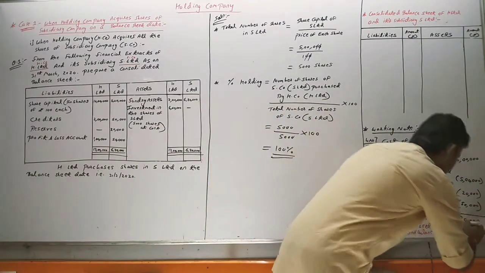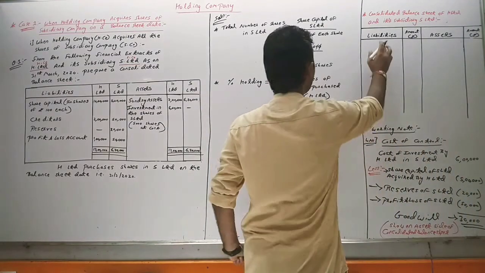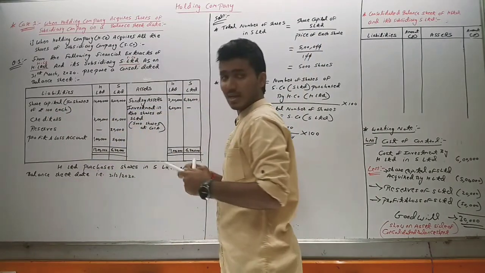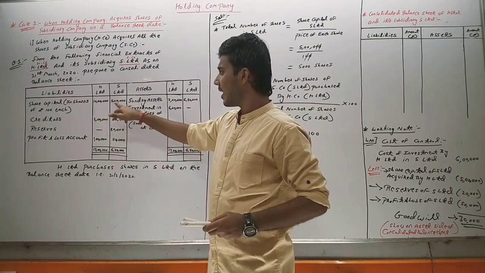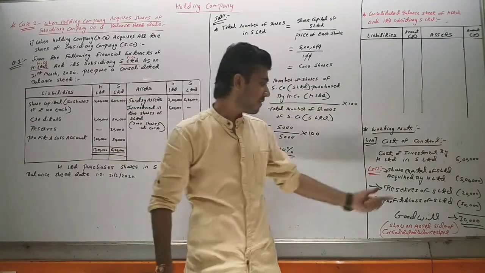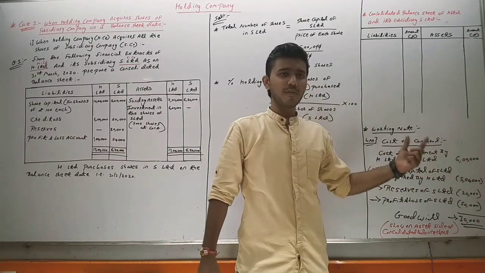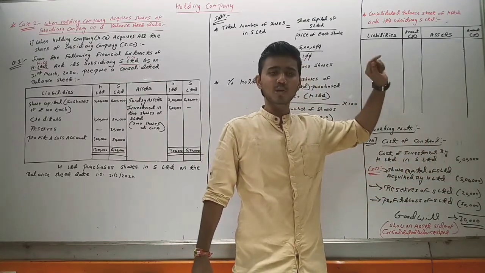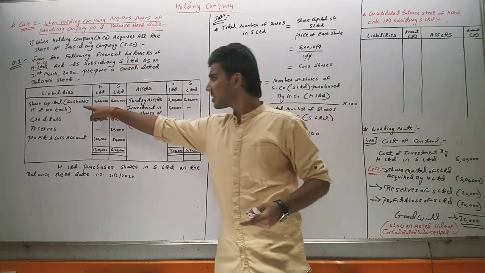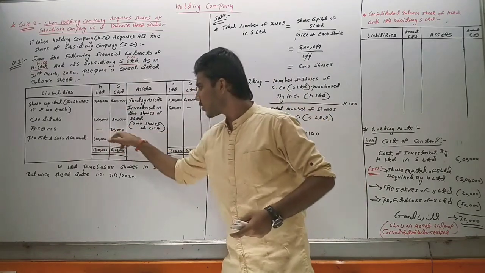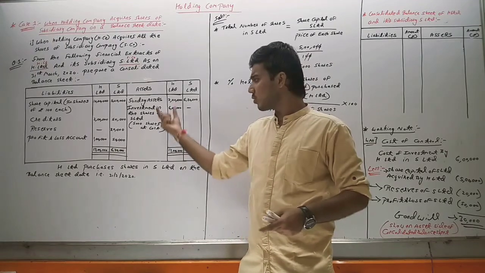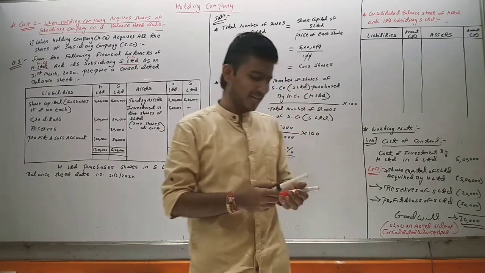Now we can complete our consolidated balance sheet. First of all, liability side, share capital in shares of rupees 100 each. H Limited share capital is 10 lakh and S Limited is 5 lakh. But S Limited share capital of 5 lakh we have shown here in working note 1, so we will not show it again in the consolidated balance sheet, because this investment of rupees 6 lakh we have cancelled with share capital of 5 lakh, reserves of 20,000, profit and loss of 50,000, and the remaining 30,000 we will show as goodwill on the asset side of the balance sheet.